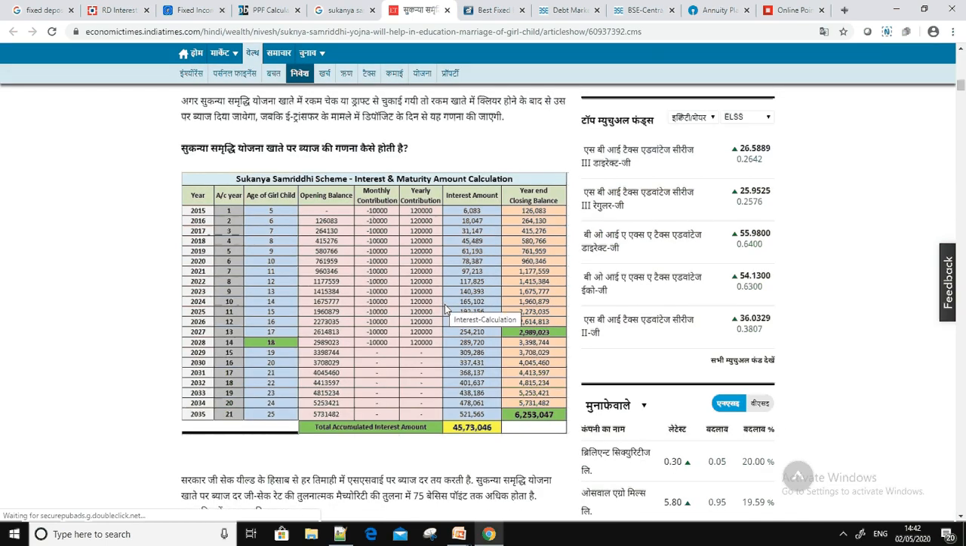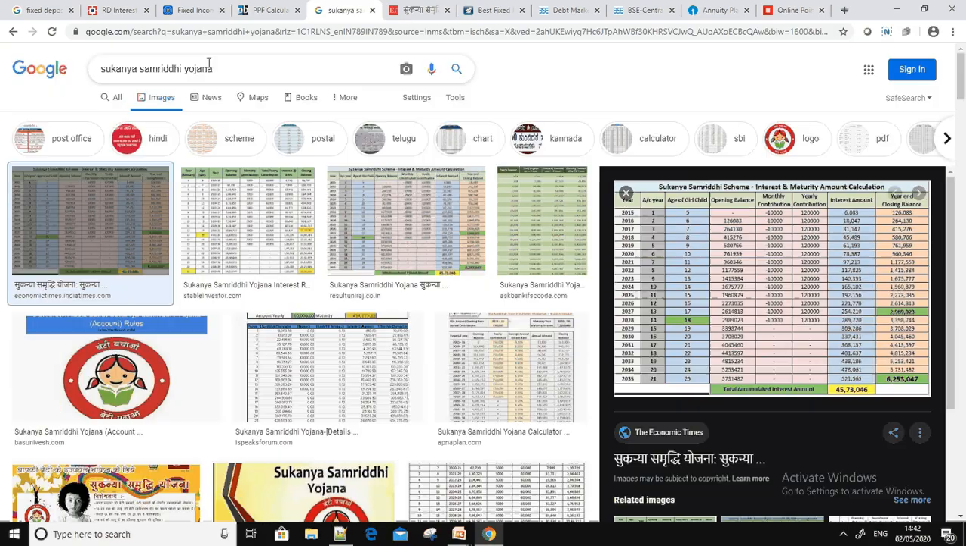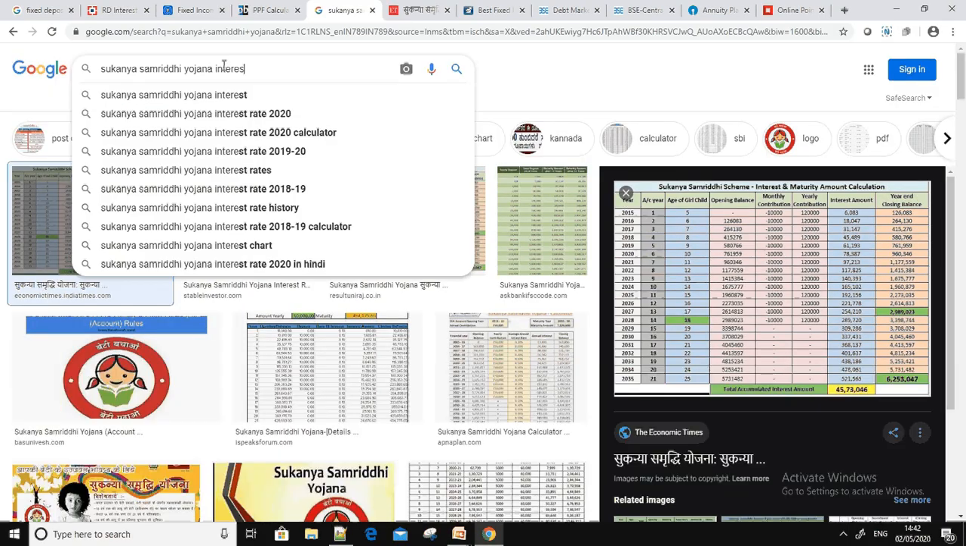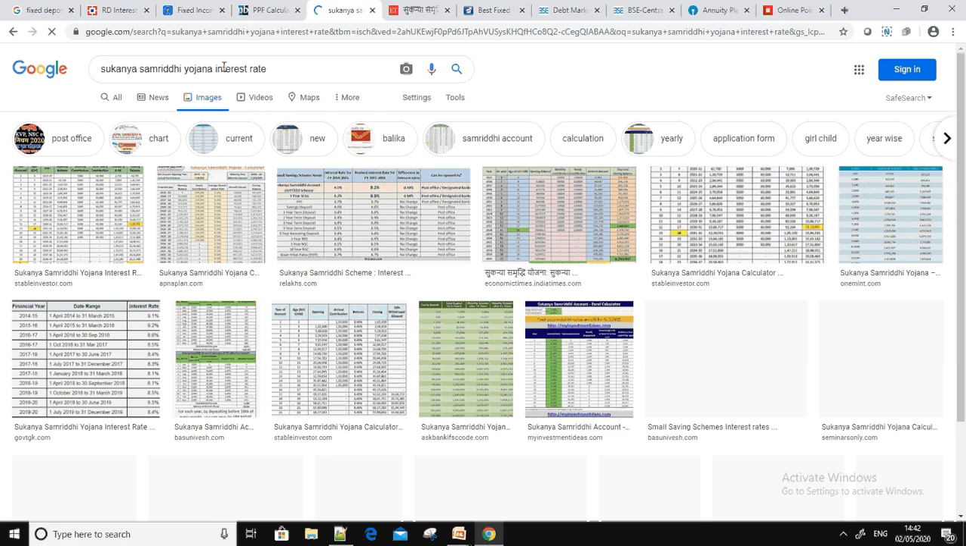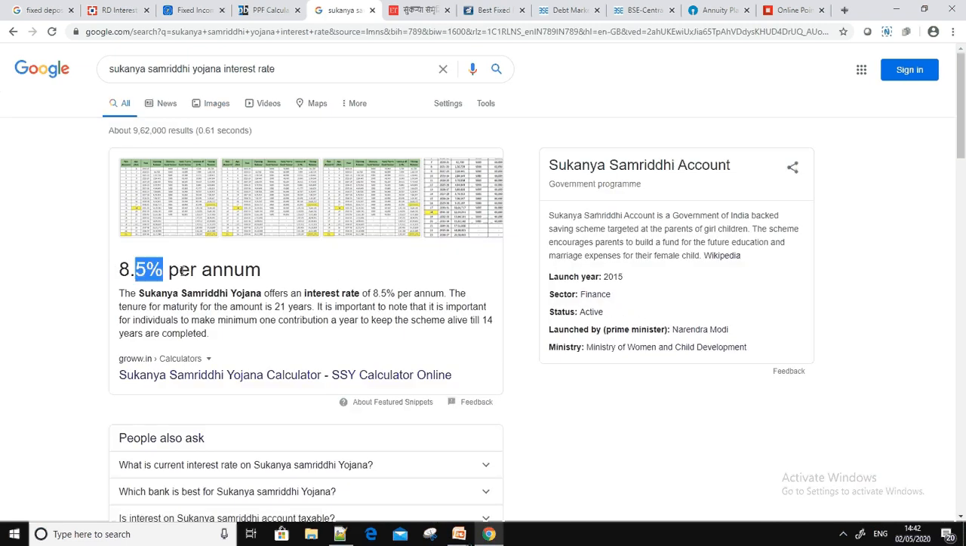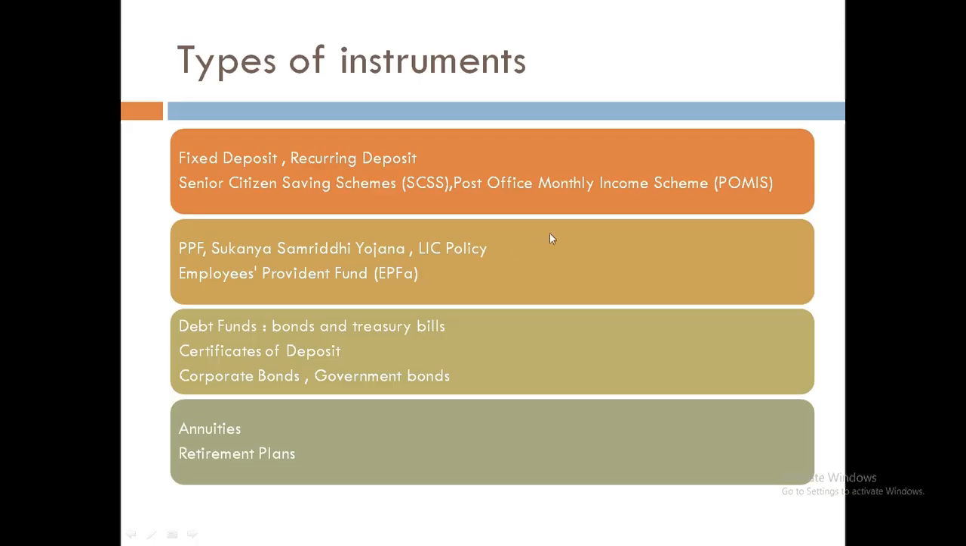This calculation is as per an initial interest rate of close to 9, but the interest rate keeps changing every year. If you want to check it, you can search on Google. The current interest rate is 8.5 per annum, and you can invest accordingly. To invest, you have to show the child's birth certificate and go to any nationalized bank, most of the time SBI. Open the account, which is like a PPF account, and then you can start investing into it. So this is the Sukanya Samriddhi account.